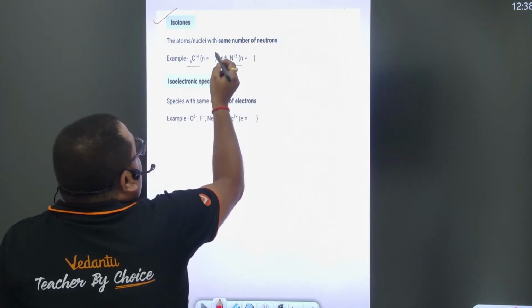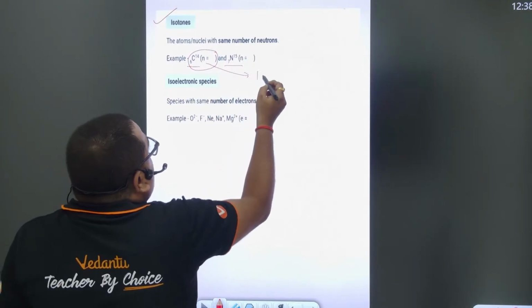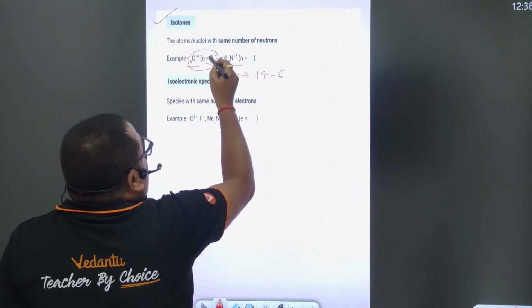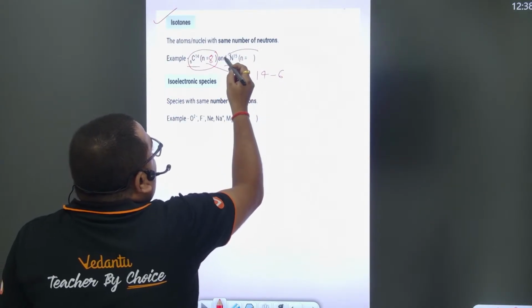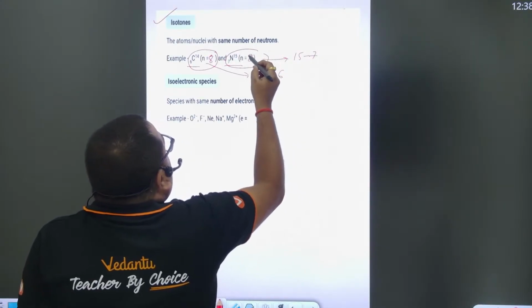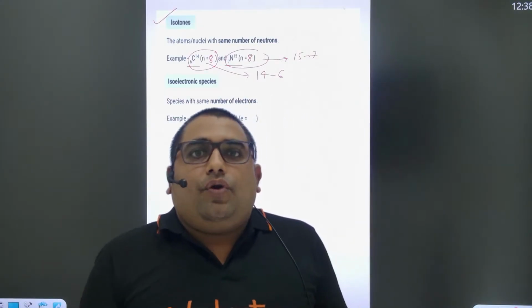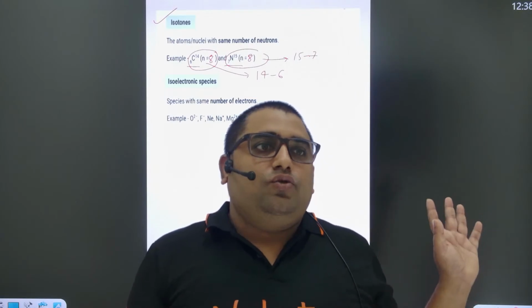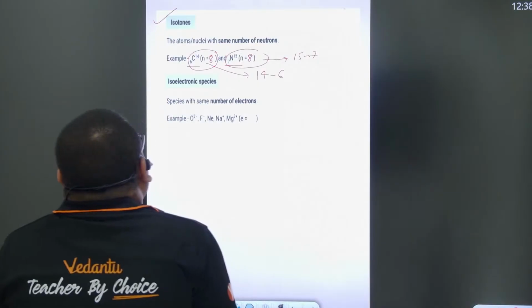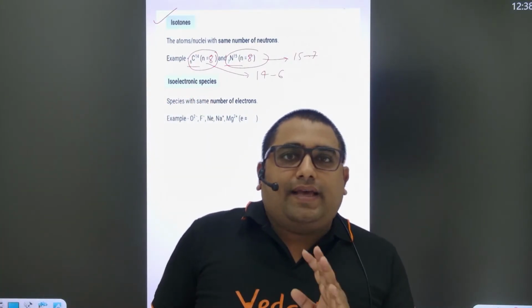Number of neutrons in the first is 14 minus 6, which is 8. In the second, 15 minus 7, which is also 8. So in both, the same number of neutrons are there, and these are called isotones, right? Ashitha beta, are you getting isotone, isotope, and isobar?